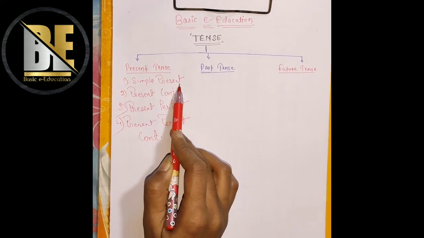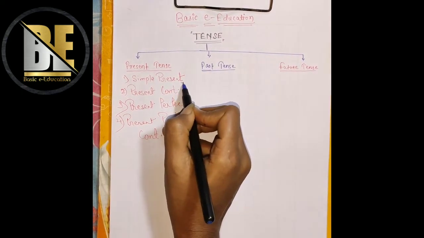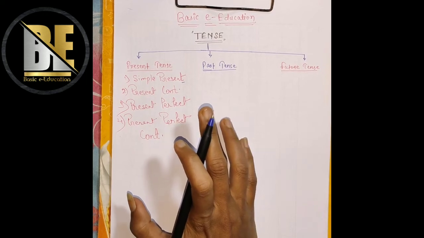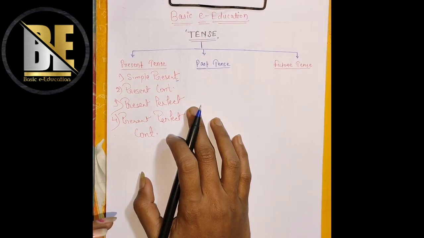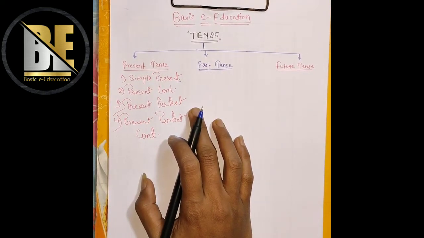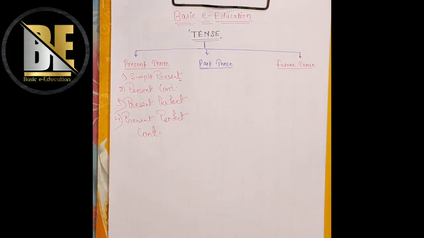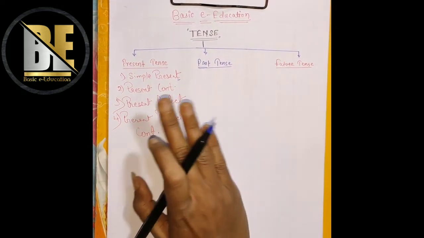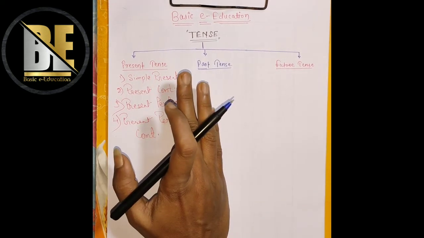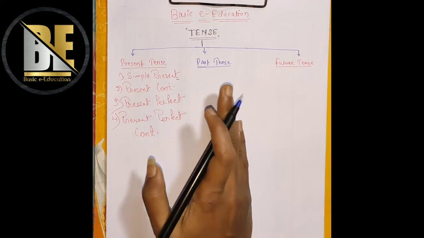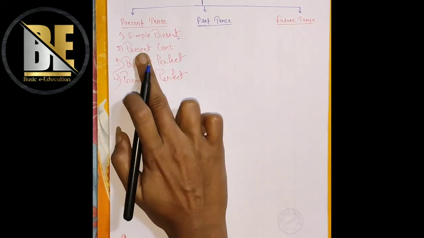The first one is simple present tense. So we will see where to use this simple present tense. Simple present tense is used in any habitual work. When we are doing something on a regular basis, at that time we use simple present tense. And when something is a natural truth, at that time also we use simple present tense. Like if somebody goes to school and that is his habit, he goes to school daily, at that time we can say he goes to school. And if something is a universal truth, like an apple a day keeps the doctor away, in that situation we use simple present tense.